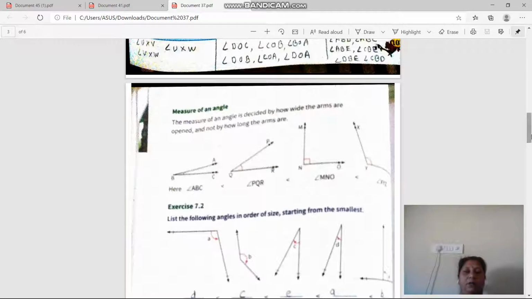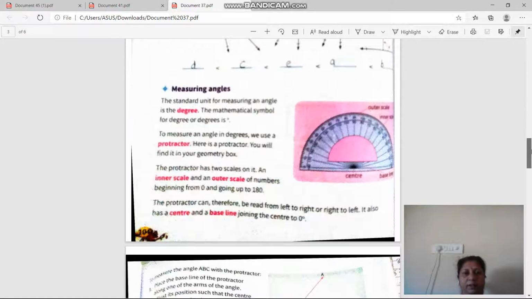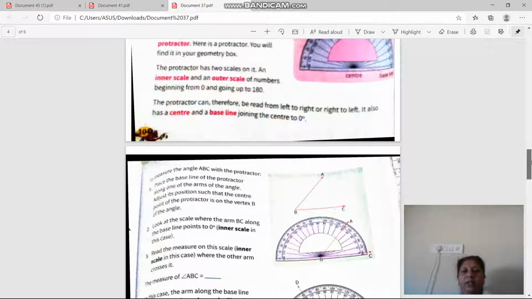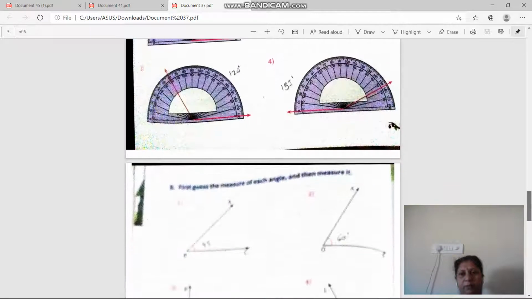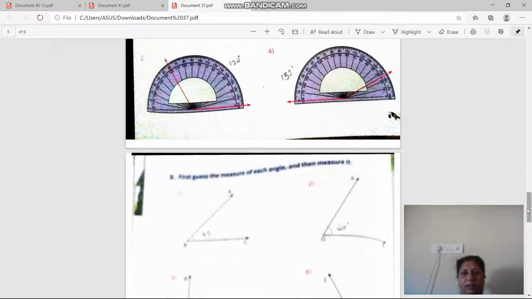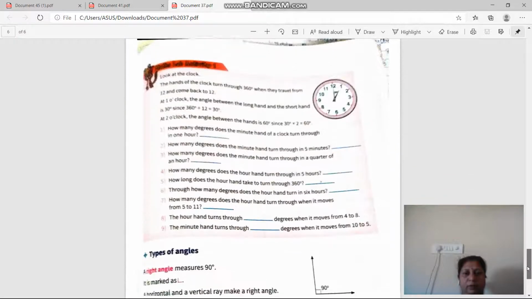Now about the measurement of angles. The standard unit in which an angle is measured is called degree. It is important for filling the blanks. The standard unit of measuring angle is degree. Get it? Next. So how do we draw the angle? We have practiced it in online classes also, so I will not repeat the process. Okay. So I will start the new topic, that is types of angles.